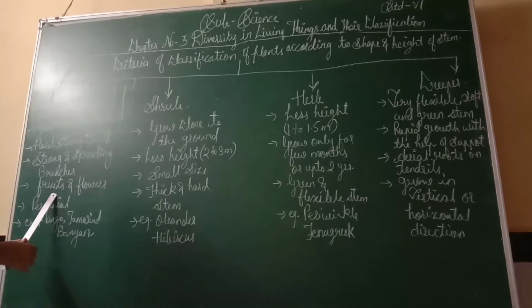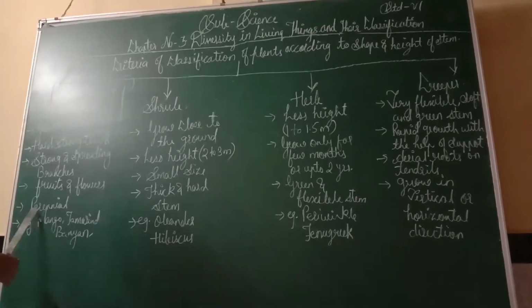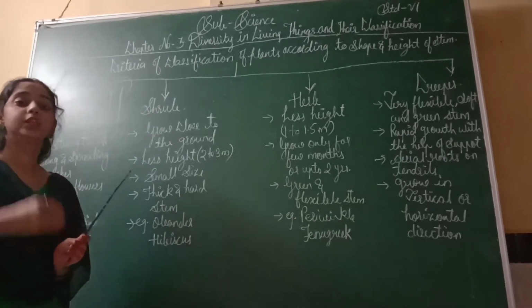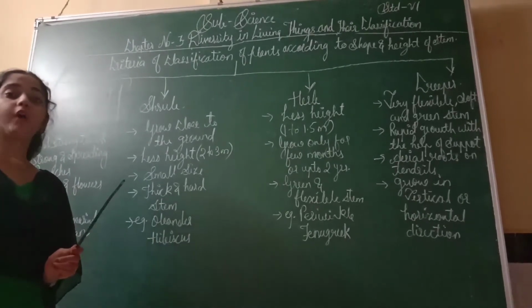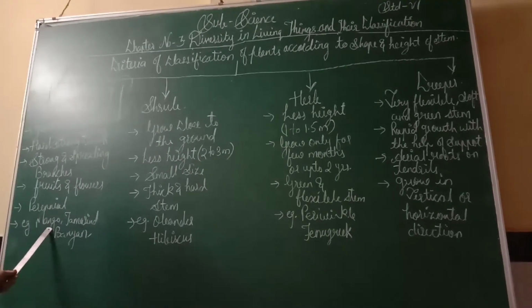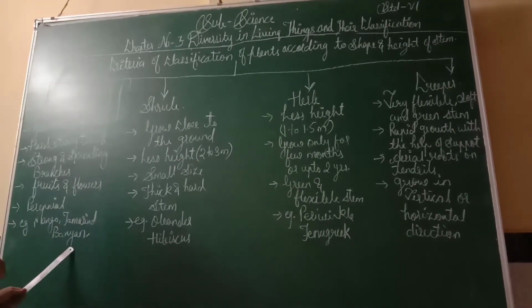Trees can grow fruits also and flowers. They are perennial. Perennial means the tree grows for several years. Examples: mango, tamarind and banyan.